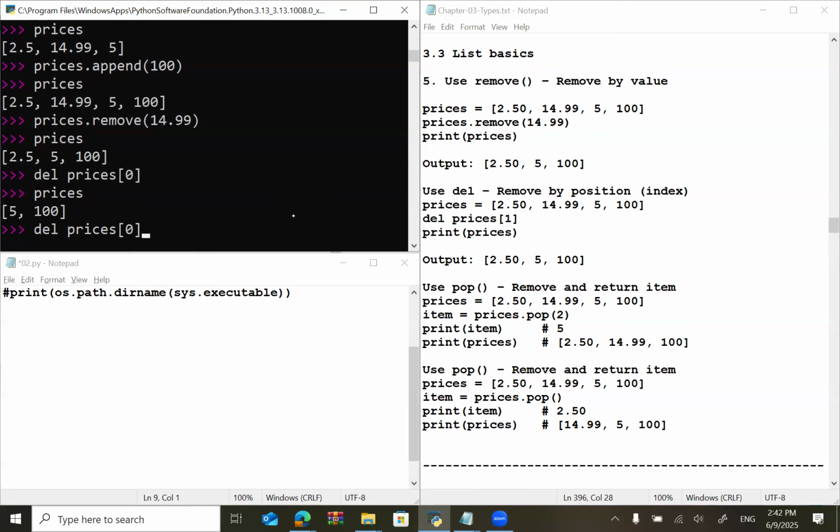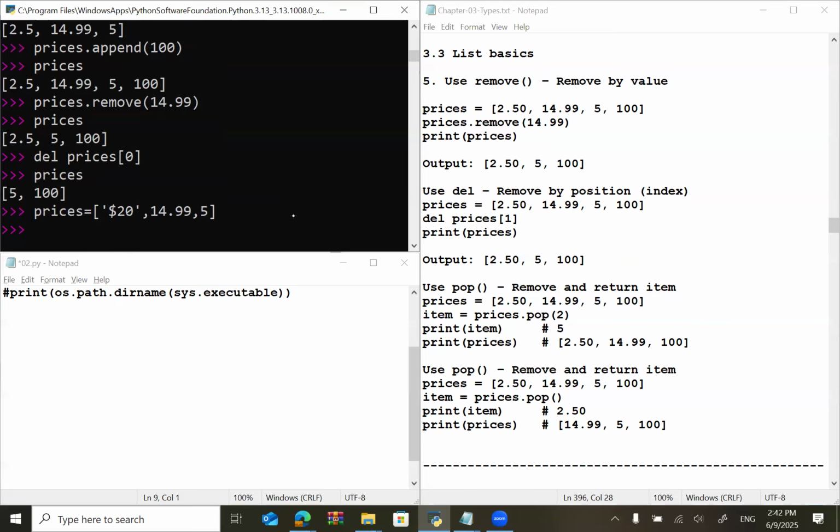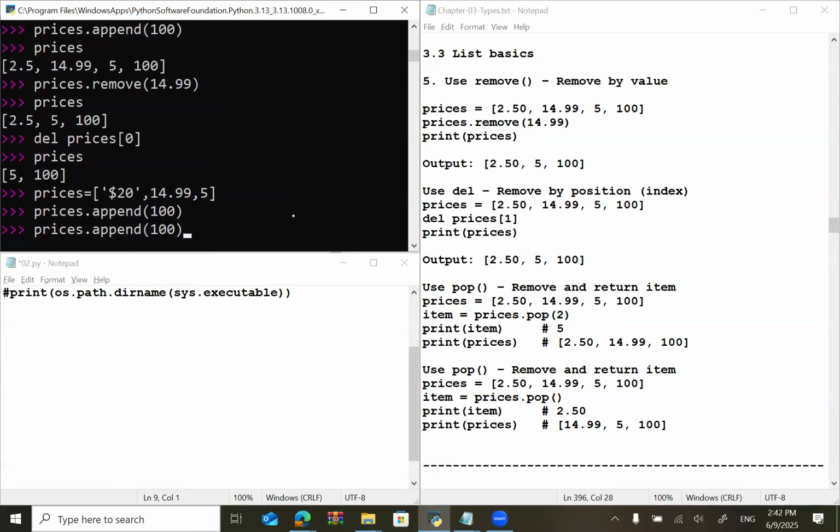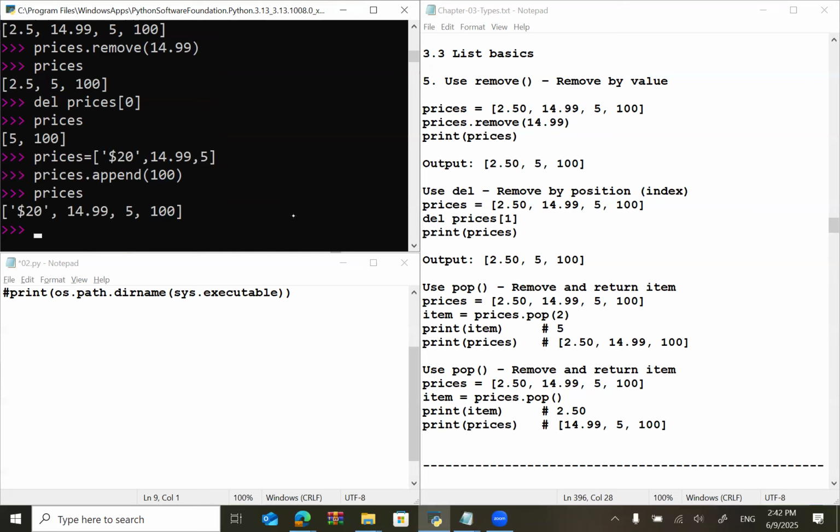Okay, so let's create the list again. That is this list. I can even append the value 100. So I can say prices.append, and what you want to add, 100, and I say prices. So I got this one. Now, guys, I want to remove an item. So I have a method pop.